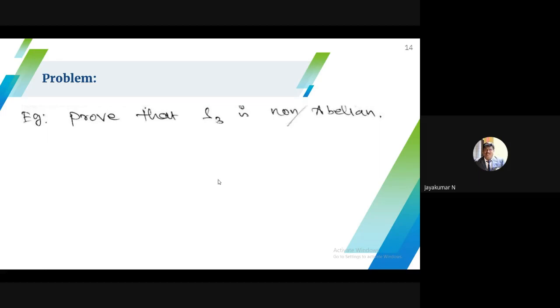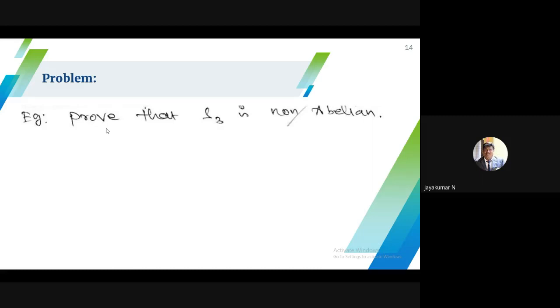This is up to the previous class. So wait 1 minute, I will complete it. In the previous class we saw a lot of problems to show that the given set with a binary operation is a group or abelian group. That is one set of problems. Now I have a different set of problems, which is more important compared to the previous set.